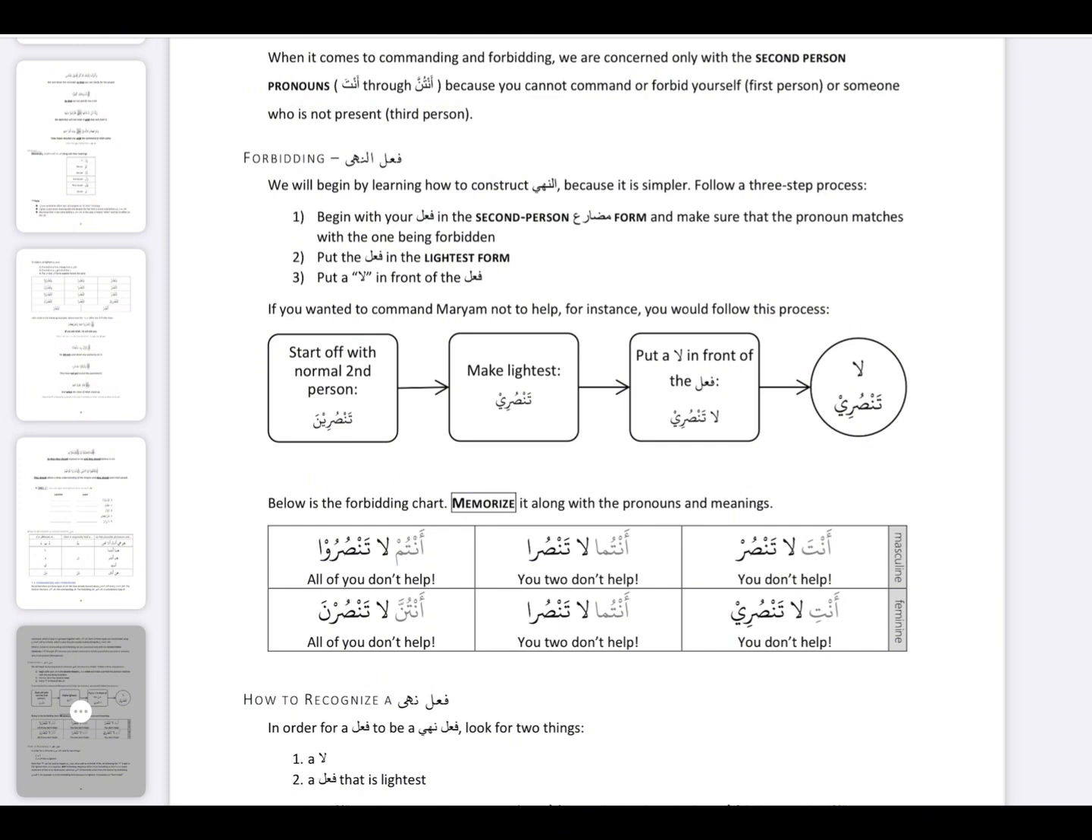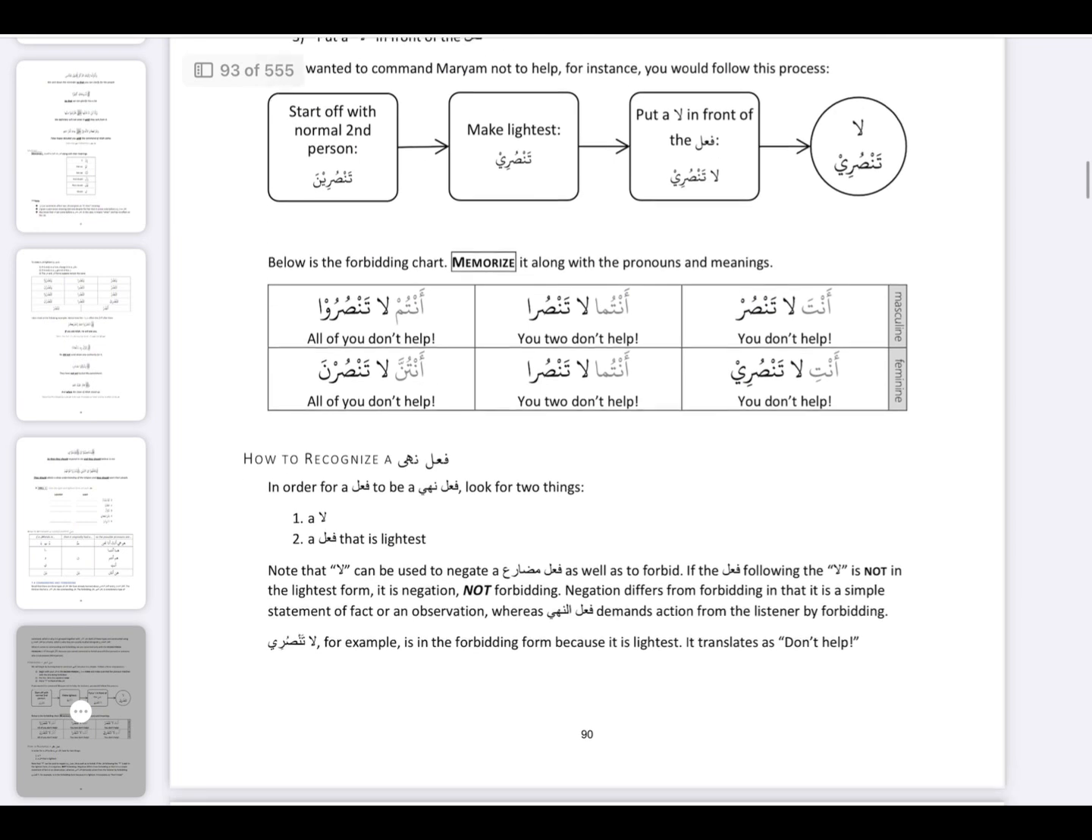Begin with your fail in the second person mudari form. Put the fail in the lightest form and put a la in front of it. If you don't know how to put your fail mudari in the lightest form, you have to go back and revise how to put a fail mudari in the lightest form. You should memorize how to put fail mudari in the light form and how to put the fail mudari in the lightest form. There is a difference between the light form and the lightest form.